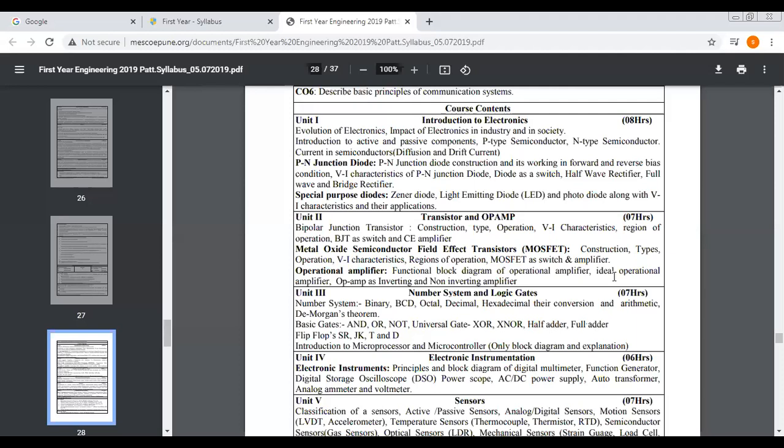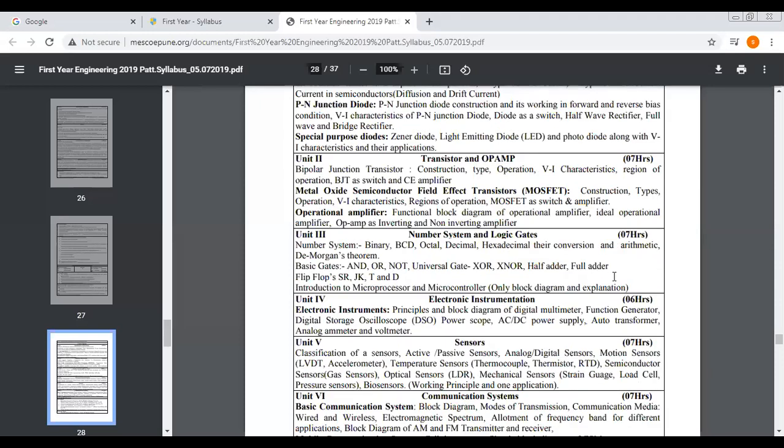Then what is a microprocessor, what is a microcontroller, only as a block diagram, as a basic. This we will study in unit number 3. Then in unit number 4, electronic instruments. Which are the different electronic instruments that we will use in an industry or in a college. That is your digital multimeter, function generator, DSO, CRO, power supply, then your transformer, ammeter, voltmeter. All the electronic instruments we will study in unit number 4.